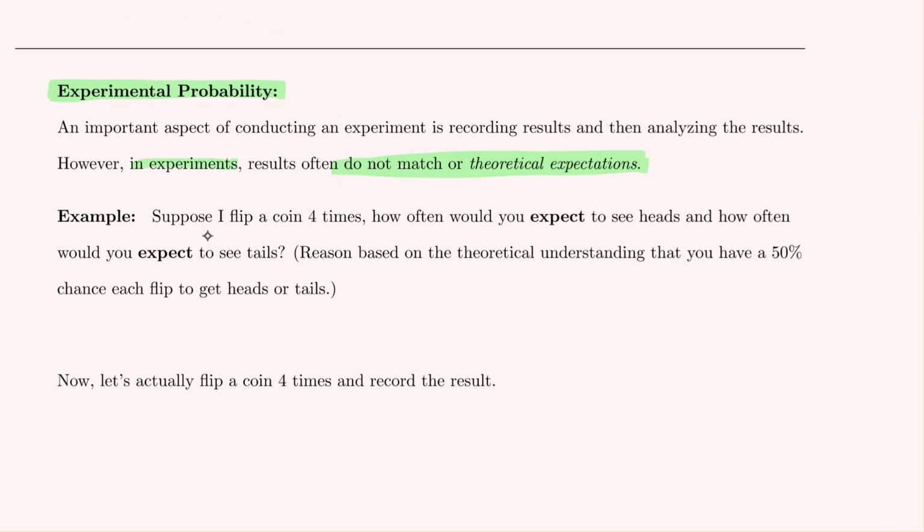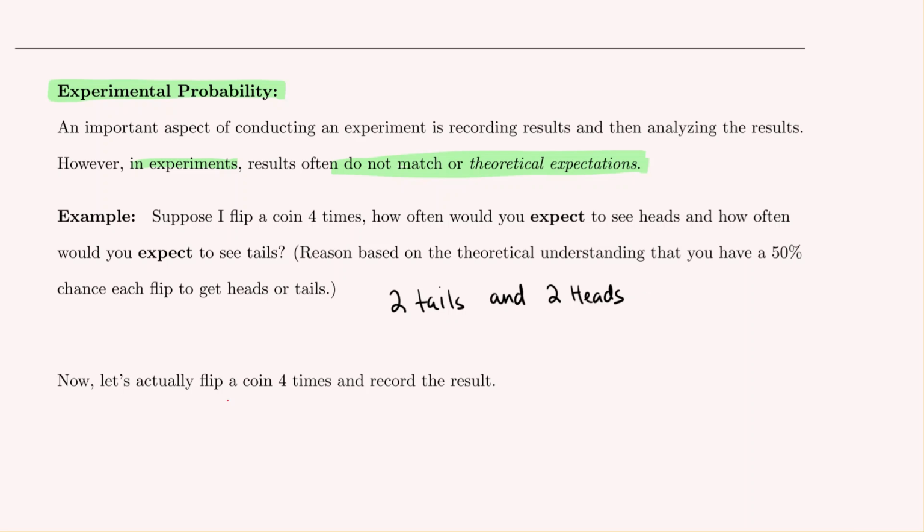Consider an example where I flip a coin 4 times. If I flipped a coin 4 times, how often would we expect to see heads, and how often would we expect to see tails? If I was to guess about how often heads or tails would occur, since each flip has a 50% likelihood of being heads or tails, my best guess might be to think that I might have had 2 tails and 2 heads in no particular order.